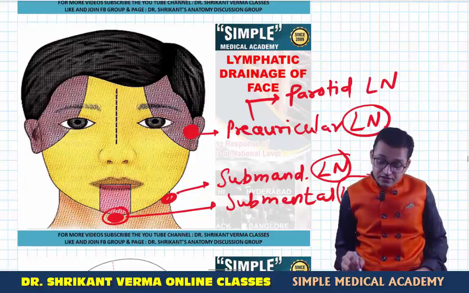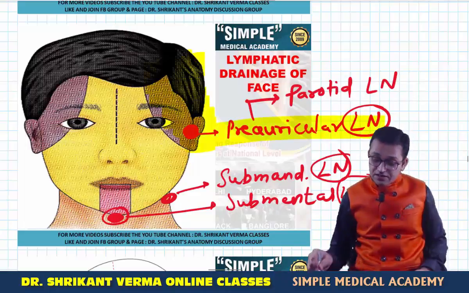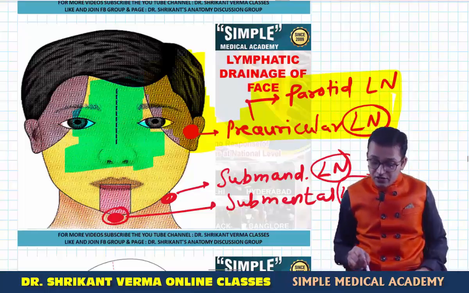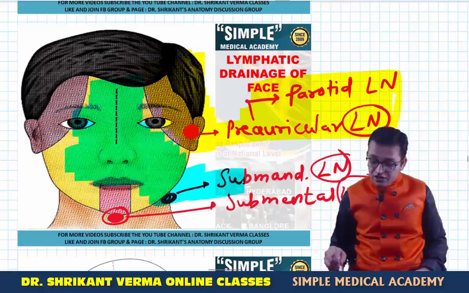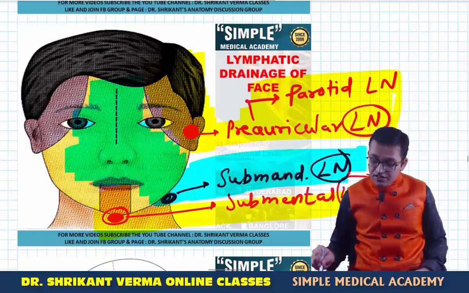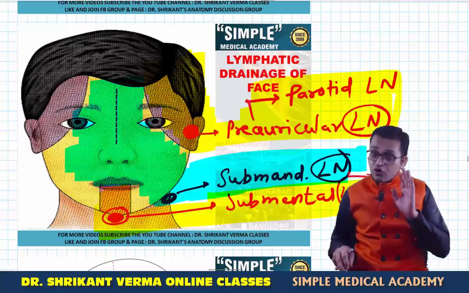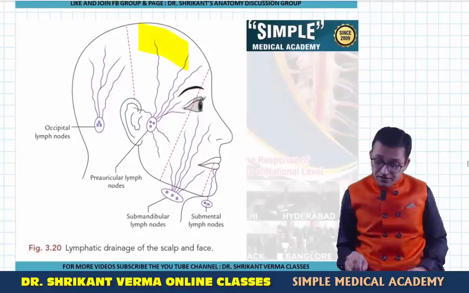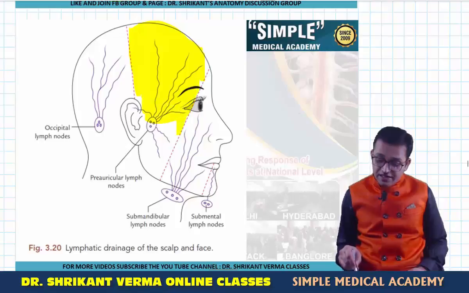Now can you see these areas are indicated with color. This lateral part is draining into the parotid lymph node. This midline part, the entire nose and the upper lip, all drain into the submandibular lymph node, and a very little part drains into the submental lymph node. So we are going to draw the same image. Yes, this is another image for your practice. This part in front of the cranial cavity, or you can say the front part of the scalp, the lateral part of the upper eyelid, and the lateral part of the lower eyelid drain toward the preauricular lymph node.